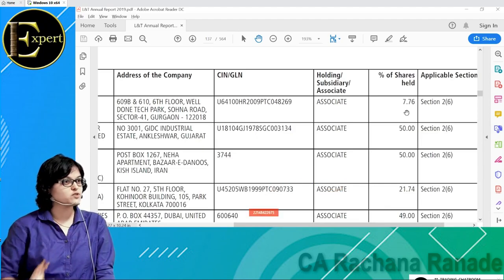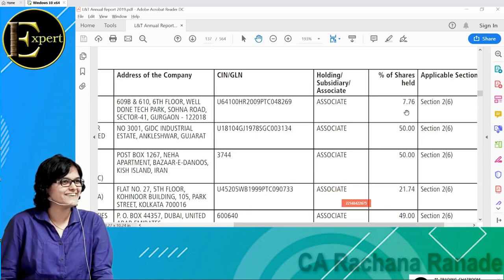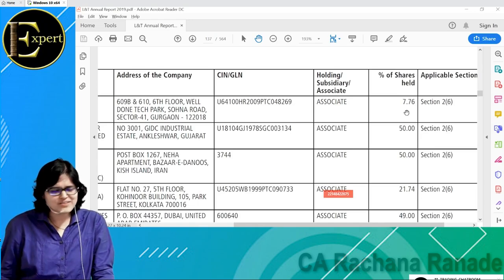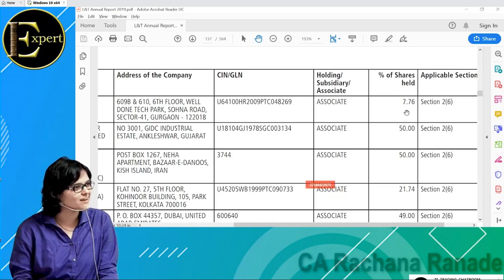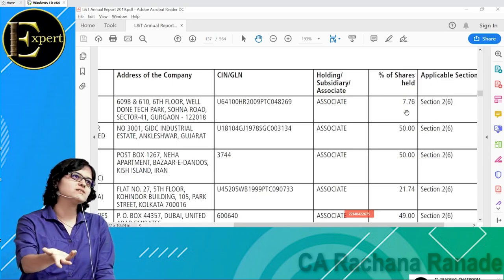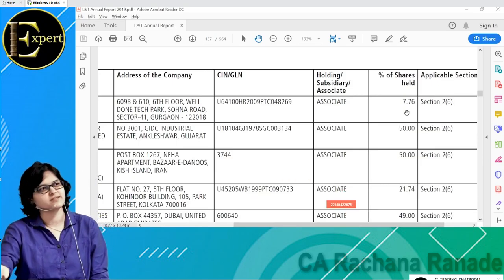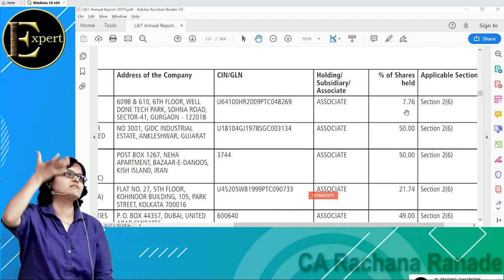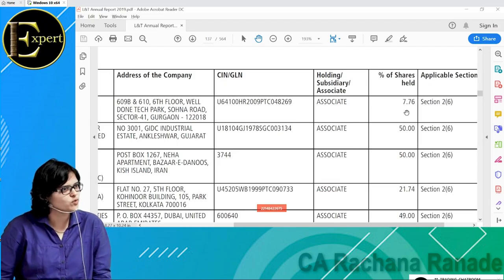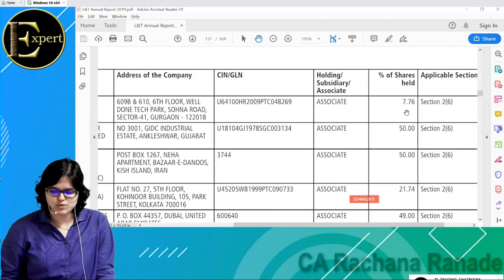We should know how many subsidiaries they have, and in totality what is the size of the company. Based on that I'm going to take some decision. But this was just for your knowledge that even if it is 7%, still it can be treated as my associate if I have a say in the decision making of 20% or more up to 50%. Is this okay as of now?